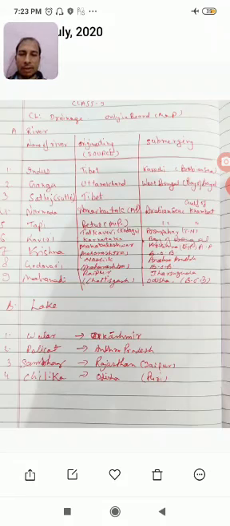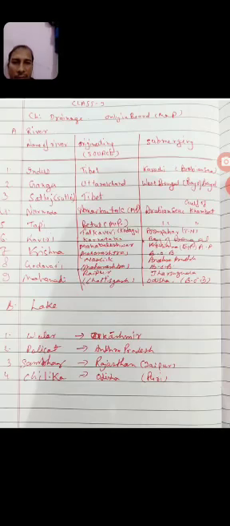Now you will see the lakes. 4 lakes have been given in your syllabus: Vular Lake, Pulicat Lake, Sambar Lake and Chilka Lake. Lake Vular is found in Kashmir in India. Pulicat is found in Andhra Pradesh. Lake Sambar is found in Rajasthan. Lake Chilka is a very famous lake of Odisha. We will see the location of all these 4 lakes on the map.